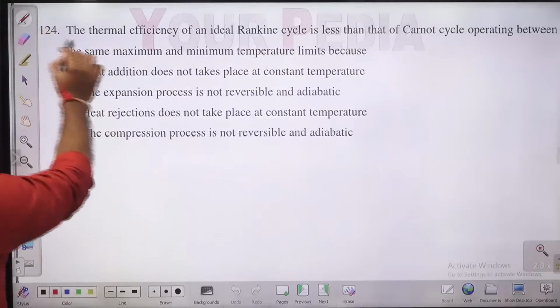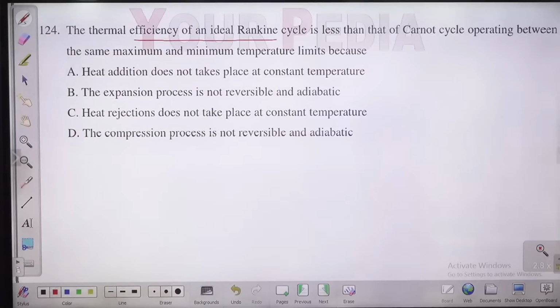Now we have a question from the power plant. The thermal efficiency of an ideal Rankine cycle is less than the Carnot cycle, operating between the same maximum and minimum temperature limits, because guys, the Rankine cycle is a kind of vapor power cycle, and a Carnot cycle is an ideal cycle. Carnot cycle efficiency depends on the temperature limits only.